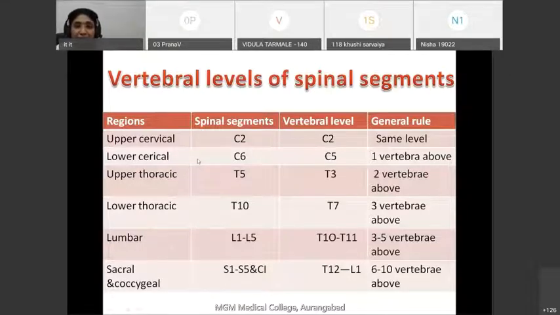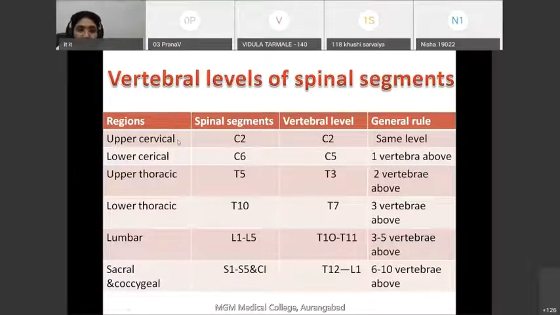So normally the level of spinal segment is above the vertebral level, except in the upper cervical region. In the upper cervical region, the spinal segments are at the same level as their numerically corresponding vertebra. For example, second spinal segment is present at the level of second vertebra.